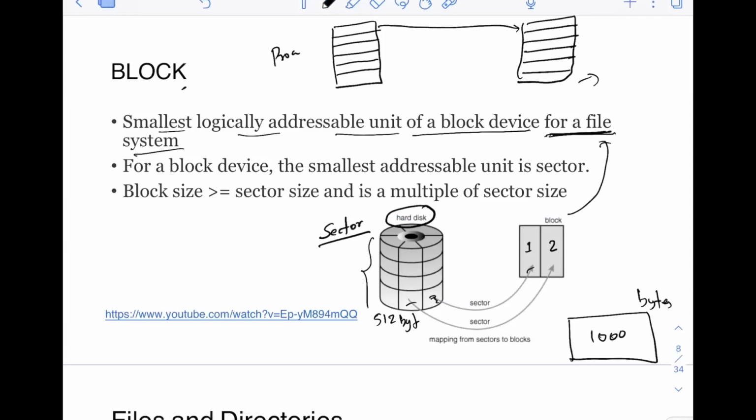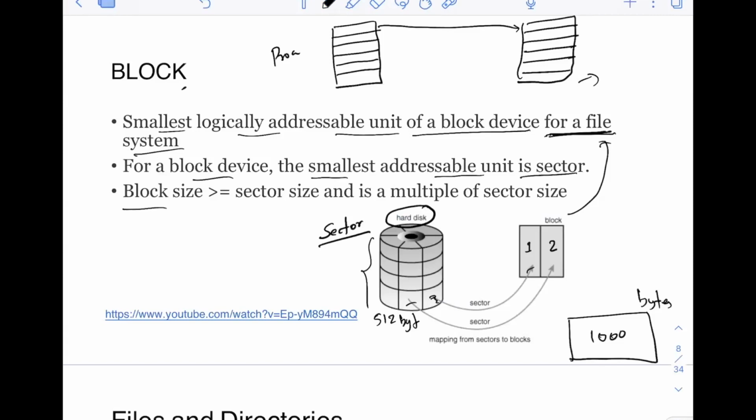Now for a block device, the smallest addressable unit is the sector. Do remember this, it is a very important point. For a block device like a hard disk, the smallest addressable unit is the sector. But for a file system, the smallest addressable unit for any block device is a block. And there is of course a mapping between sectors and blocks.